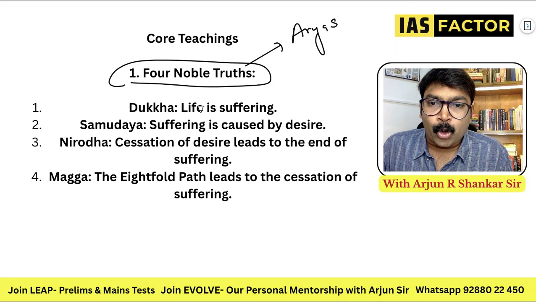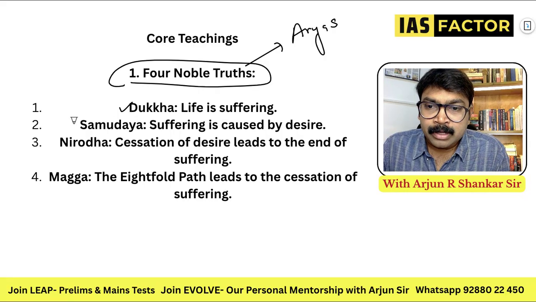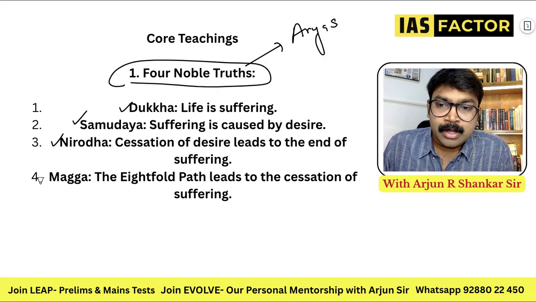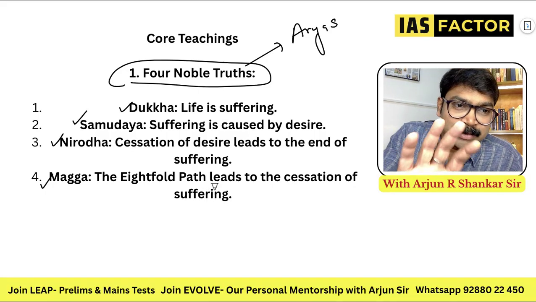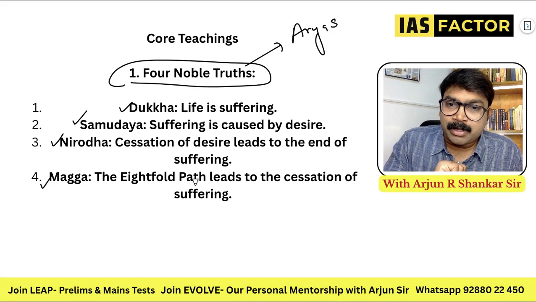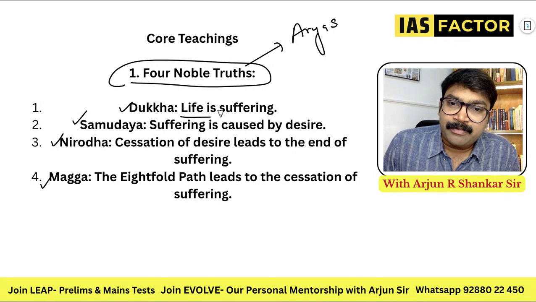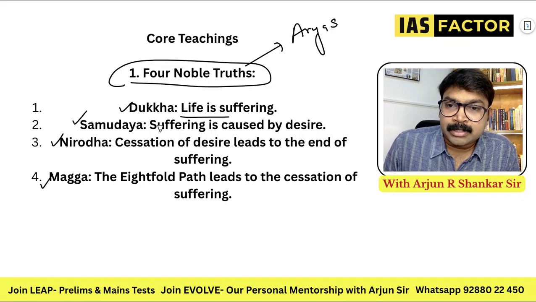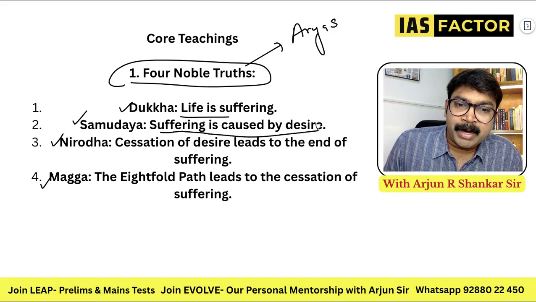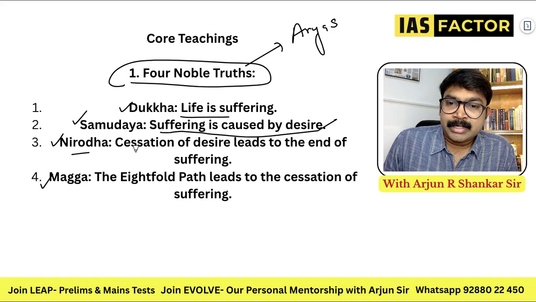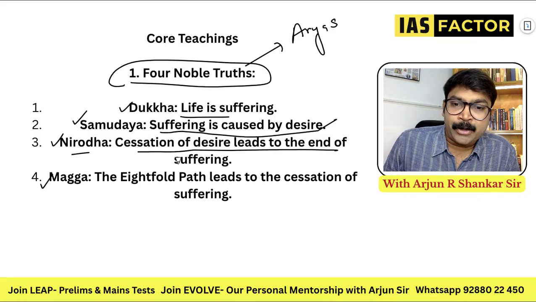So the four noble truths are dukkha, samudaya, nirodha, magga. These terms can be asked in the examination because they ask some questions from Buddhism. Dukkha: life is suffering. Samudaya: suffering is caused by desire. Nirodha: cessation of desire leads to the end of suffering. Magga means Eightfold Path.